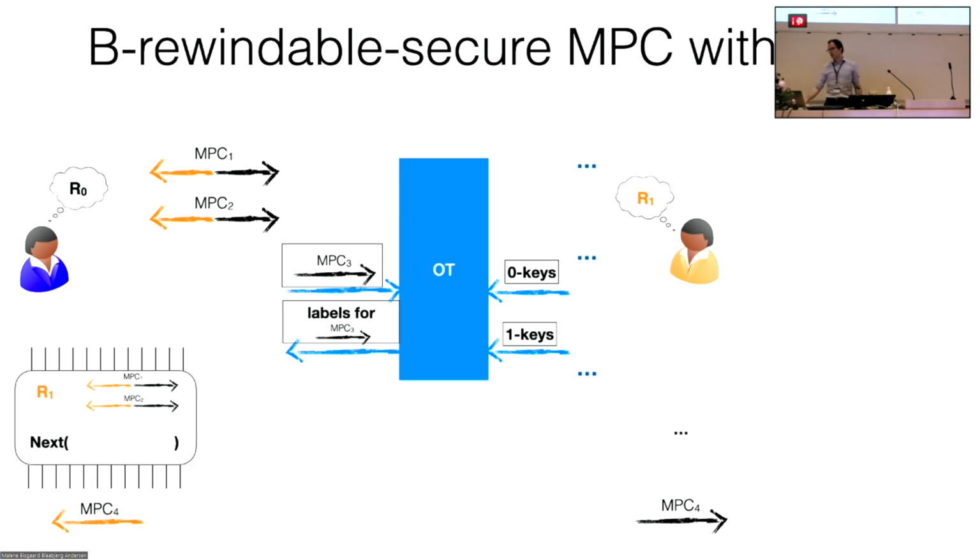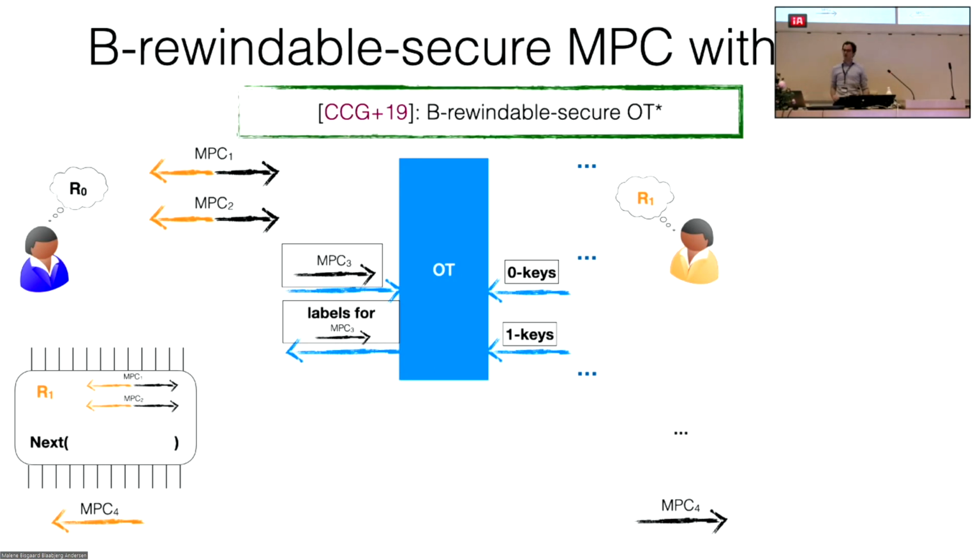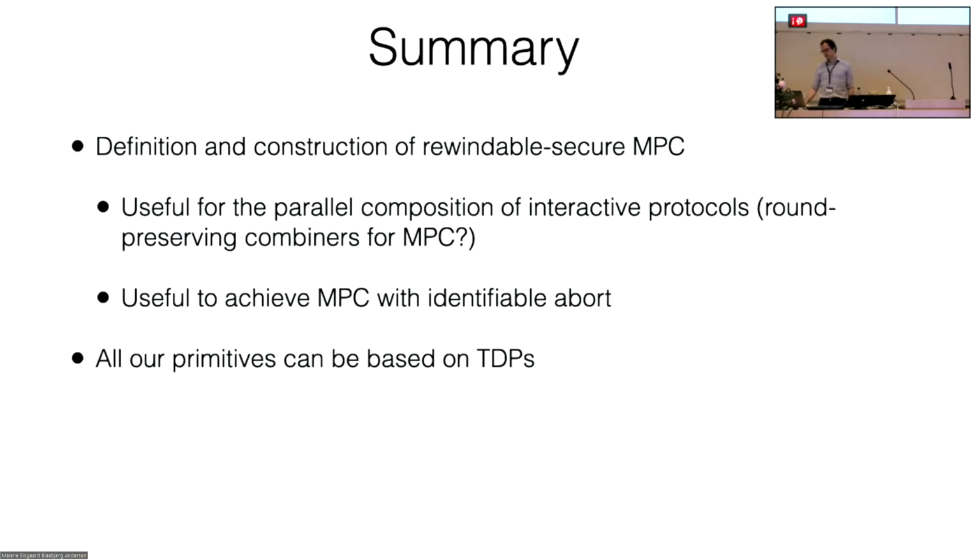How do they compose? So the point is that we know how to construct oblivious transfer protocols that are rewindable secure, so that are fine even if an adversary can do this mild form of resetting. And so this is basically, at a very high level, how the protocol works. Of course, oblivious transfer is a two-party functionality. So our result works for multiple parties, and going to multiple parties still requires some non-trivial tricks, but at a very high level, that's how it works.